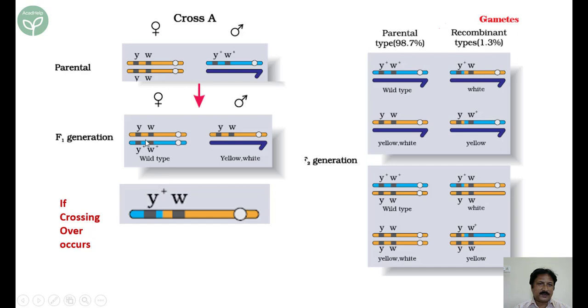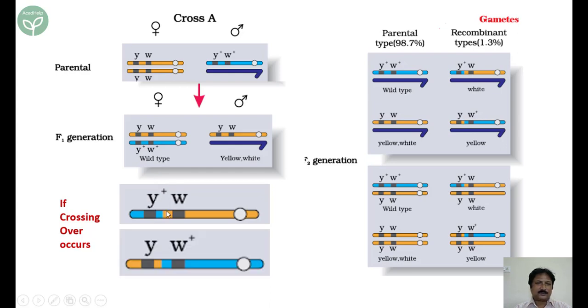So here there is crossing over. Crossing over is followed by chiasmata formation, breakage and reunion of the chromosomal segments. So here there is a breakage and reunion. This blue part goes and attaches here, and the yellow part comes and attaches here. You see here it has happened. The blue part, that is Y plus, comes and attaches onto this chromosome, so it becomes Y plus W. And what happens to this other one? This yellow part, that is the Y gene, comes and attaches to the blue part.